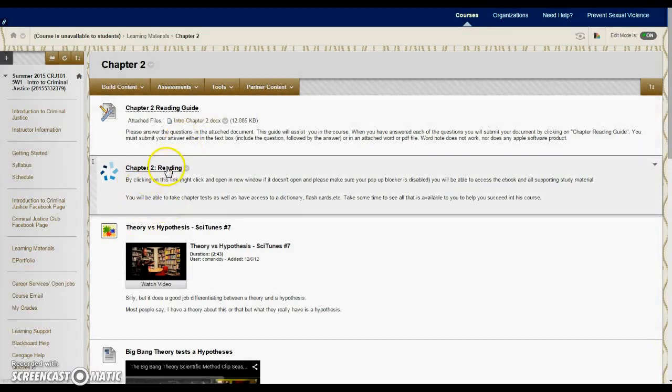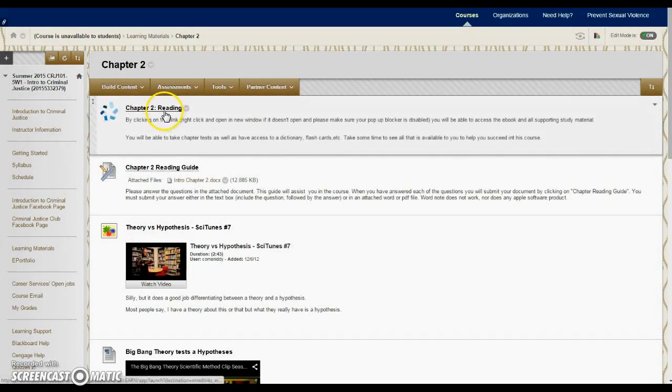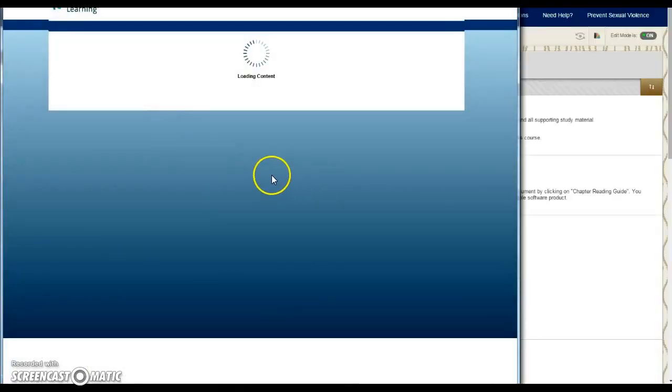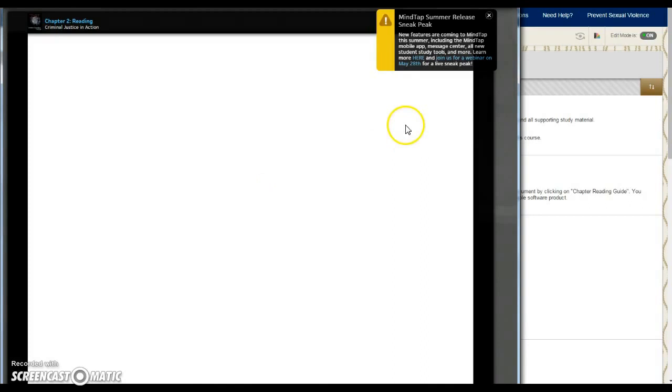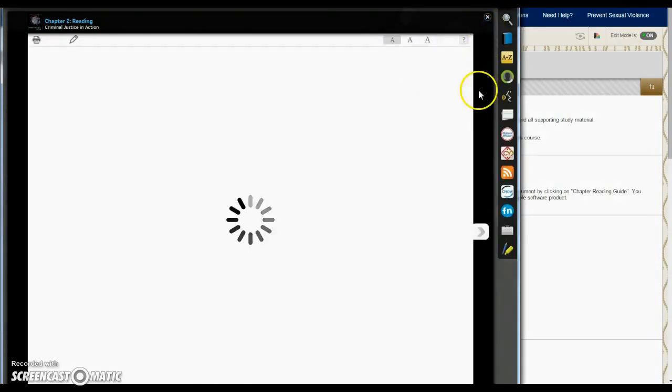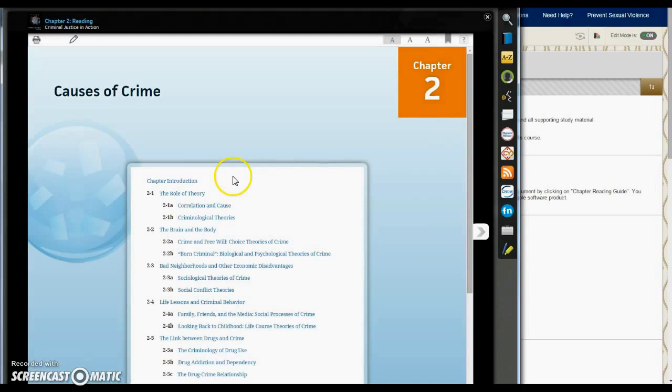In here, you notice that you do have the Chapter 2 reading. If you click on this, it will export you out to the Cengage Mind tab. When you go in here as a student, again, make sure your pop-up blockers are off. It's going to ask you to enter your information. It's about a 16-digit code that came with your textbook when you purchased it. And you're going to register. My recommendation when you register for your username and your password is that you use the same information to log in for the Cengage that you use to get into Blackboard. That way you're not having to remember yet another password.